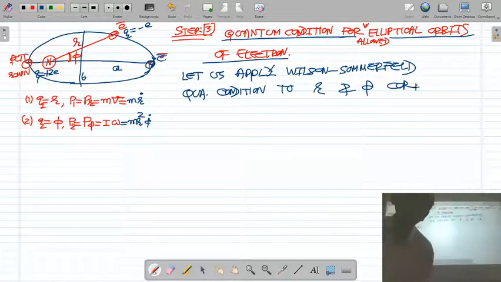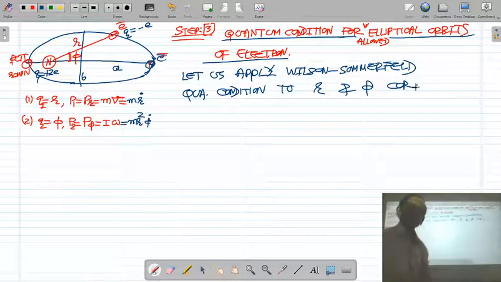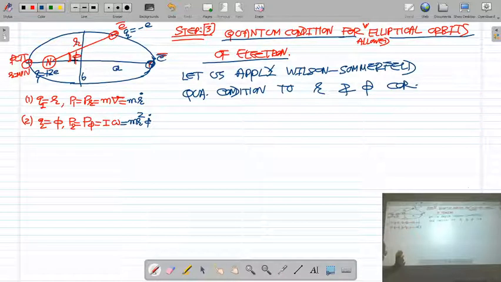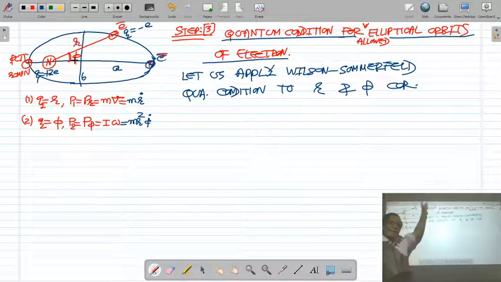This defines the motion of the electron in the elliptical orbit at any instant of time. The instantaneous position of the electron is defined by two polar coordinates: r, which gives the radial distance of the electron from the nucleus, and the angular coordinate phi. So r and phi define the instantaneous position of the electron in the elliptical orbit.